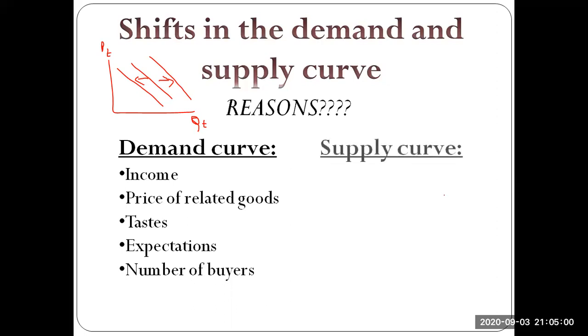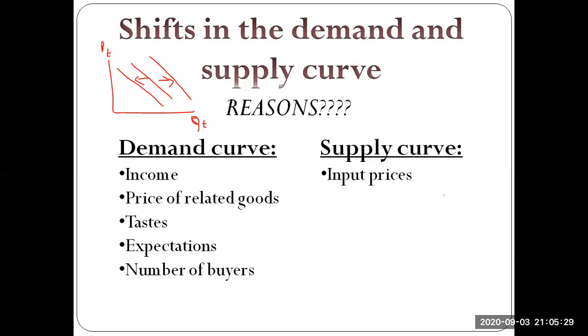Now, the same logic can be applied to the supply curve. So there might be different input prices concerned. So if the input price goes up, then I might be willing to change the amount of goods that I am supplying. So that is, my supply curve can shift accordingly. Most of the time what happens is, if there's an increase in the input prices, there are chances that I'll be earning less revenue, I'll be earning less profit. So I might be willing to sell less in the market.